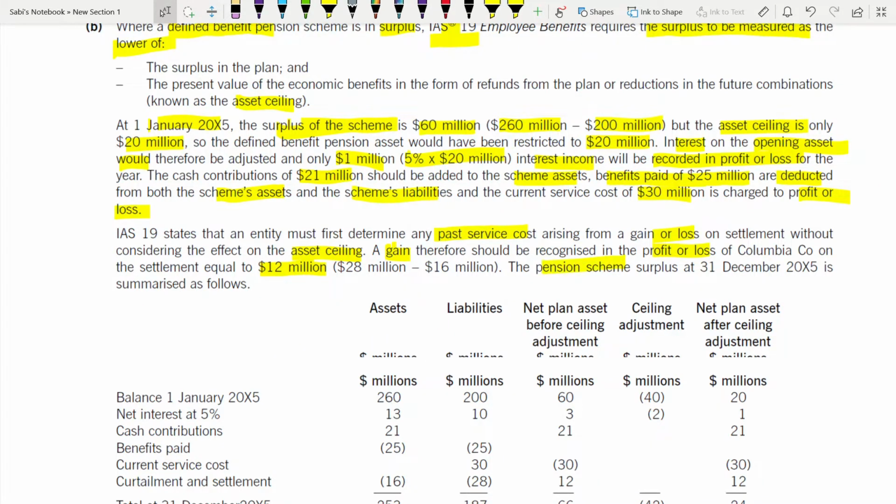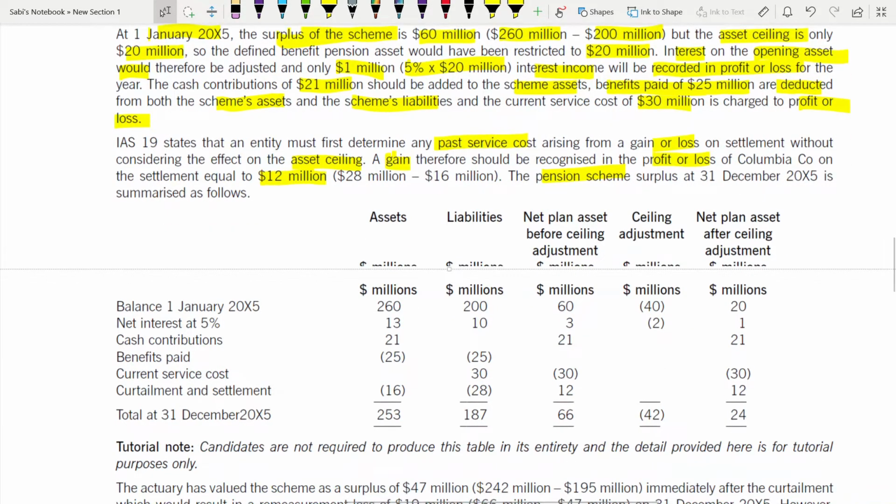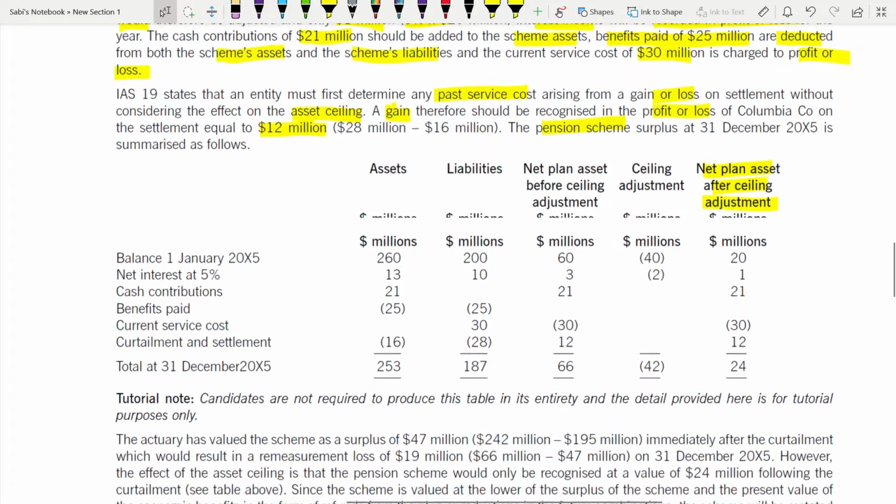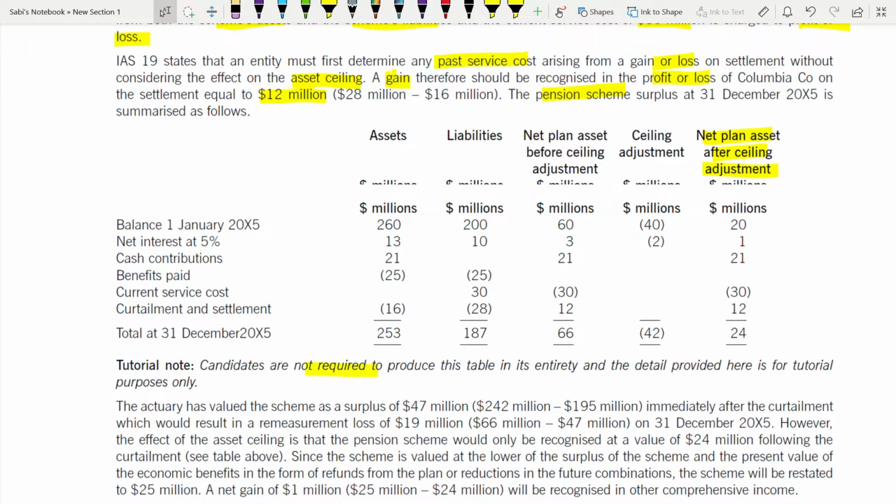And the pension scheme surplus at 31st December is as follows. You should know this. You take your assets, you take your liabilities, and you get the net plan asset, because the asset is more than the liabilities. This is before adjusting the ceiling. Then you take the ceiling adjustment and adjust, and you get the net plan asset after the ceiling adjustment. Candidates are not required to produce this table in its entirety; the detail provided is for tutorial purposes only. They didn't ask you this. If you write it in words, it's enough, because whatever you're doing here is explained in writing.